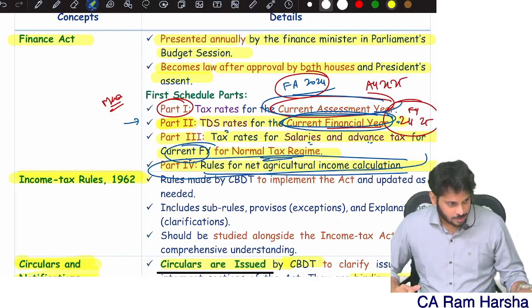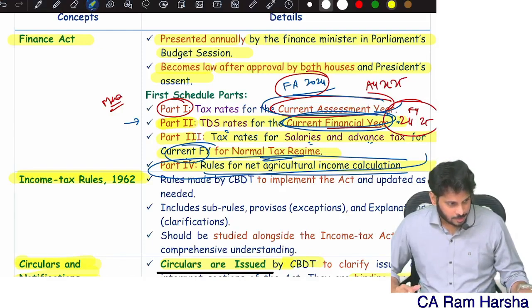So unutilized basic exemption limit, I can set off with 111A, 112A, 112, only three types of capital gains. Are you clear? Sometimes in the exam, they will give you simply short-term capital gain, with no section mentioned. If nothing is mentioned and they say it's a short-term capital gain, it's a normal income.